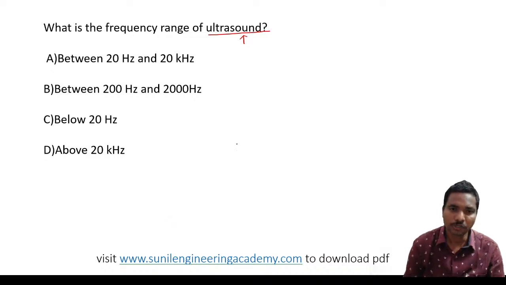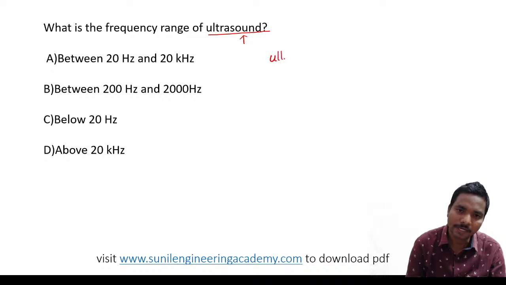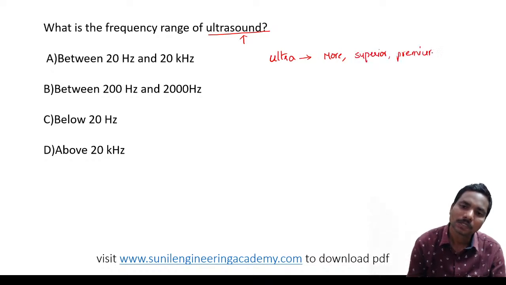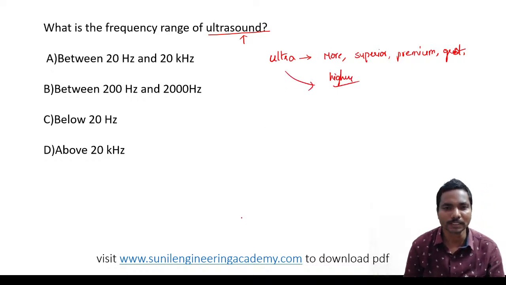A very easy question. We know very well. What is the meaning of the word ultra? Ultra means you can say more, superior, premium, great, higher. So we have all these types of meanings.